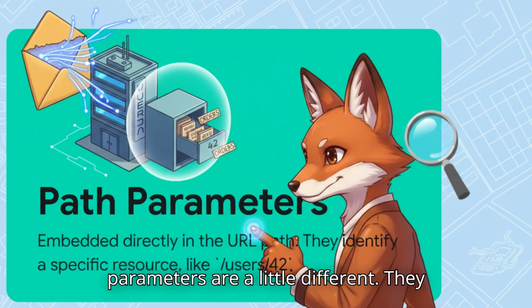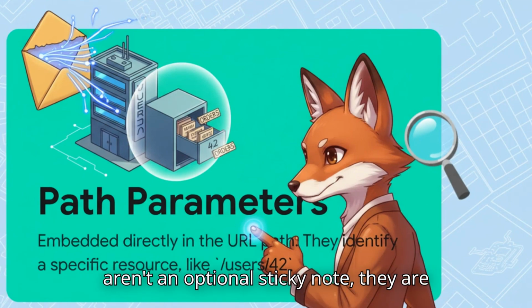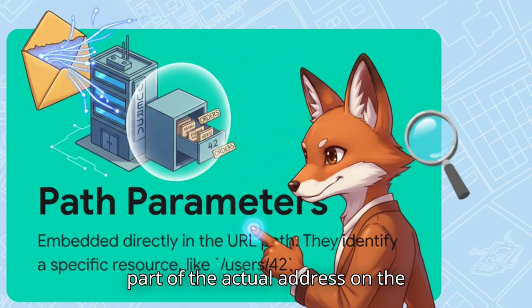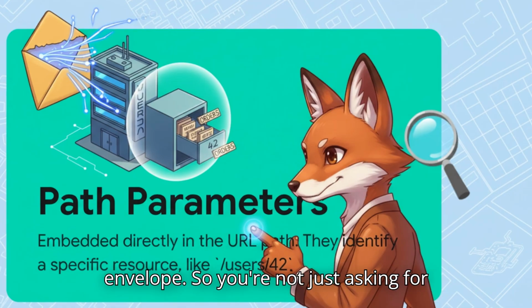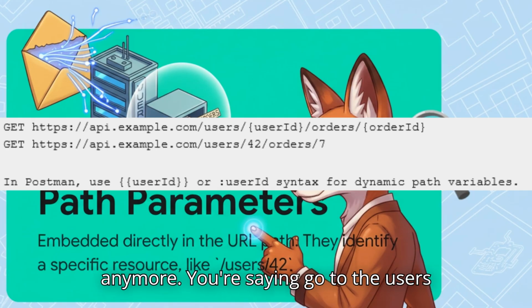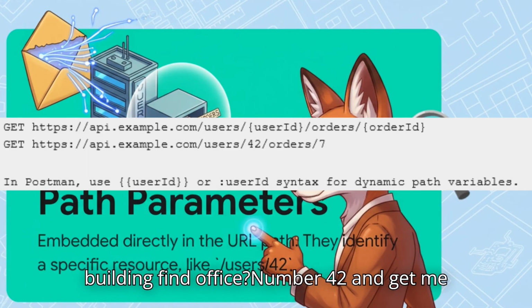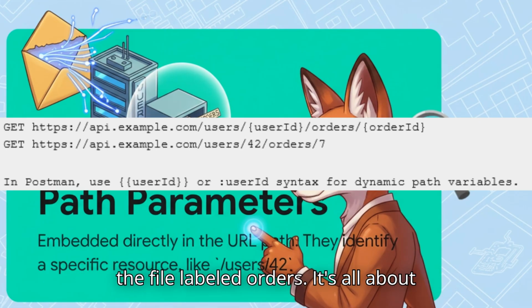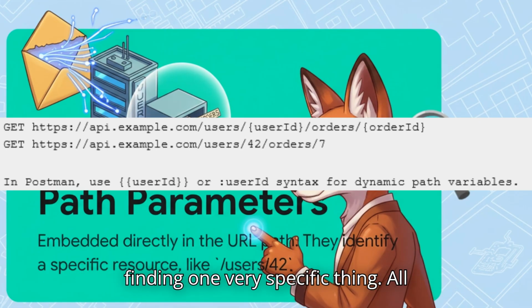Path parameters are a little different. They aren't an optional sticky note. They are part of the actual address on the envelope. So you're not just asking for something from the electronics aisle anymore. You're saying, go to the user's building, find office number 42, and get me the file labeled orders. It's all about finding one very specific thing.